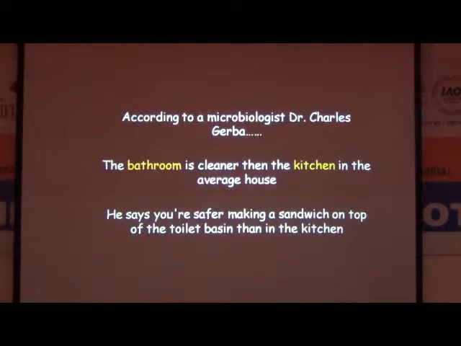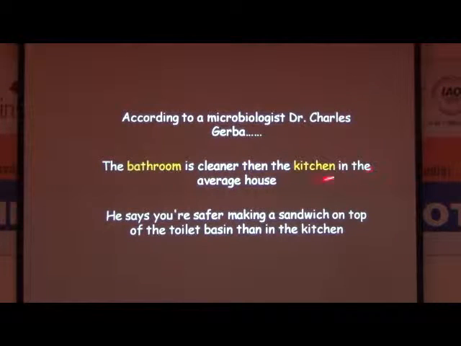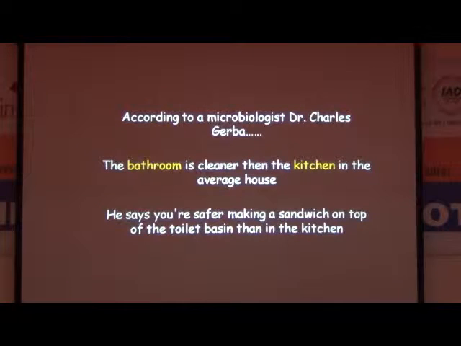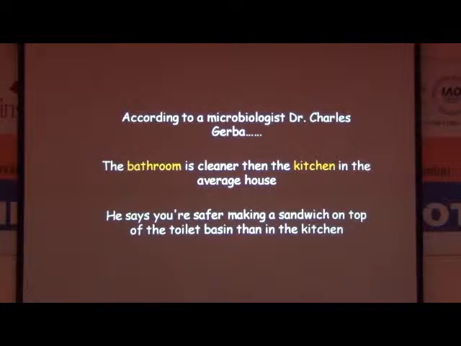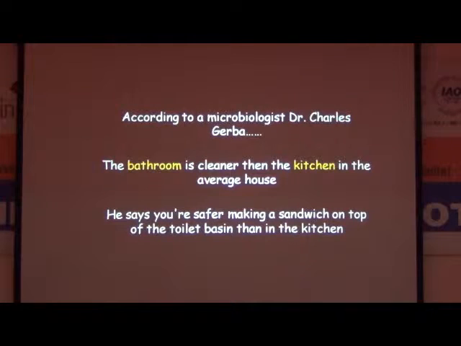Next. According to microbiologist Dr. Charles, the bathroom is cleaner than the kitchen in the average house. Bathroom is cleaner than the kitchen because we are constantly adding water. Those who are conscious say that you are safer making a sandwich on top of the toilet basin than in the kitchen. But then the maid cleans the top, and because everything is there on the kitchen top: flour, carbohydrate, oil, lipid, vegetables, everywhere. Everything required by microorganisms, carbohydrate, lipid, protein, is there. So natural organisms can grow.